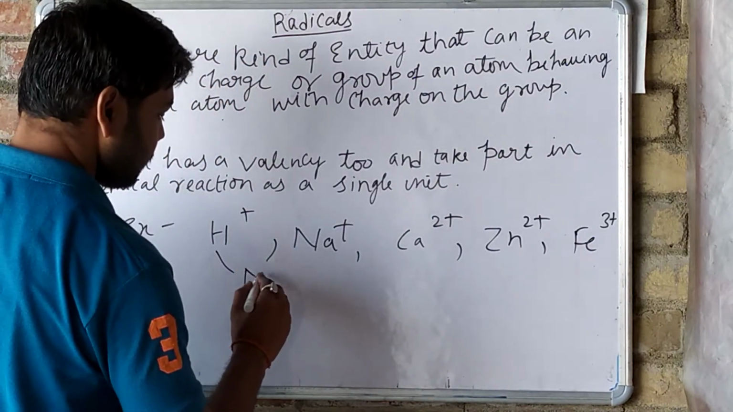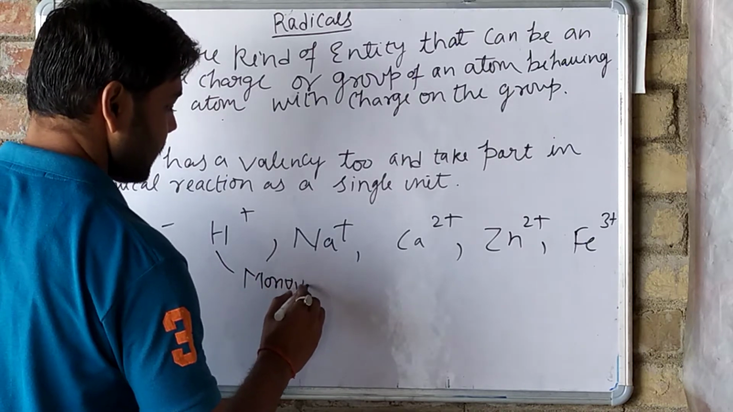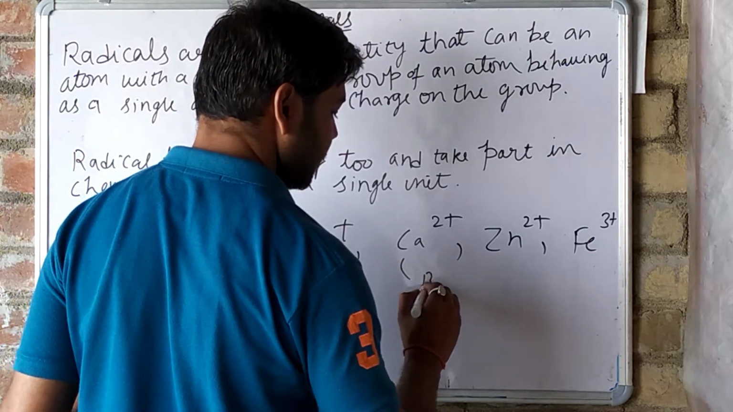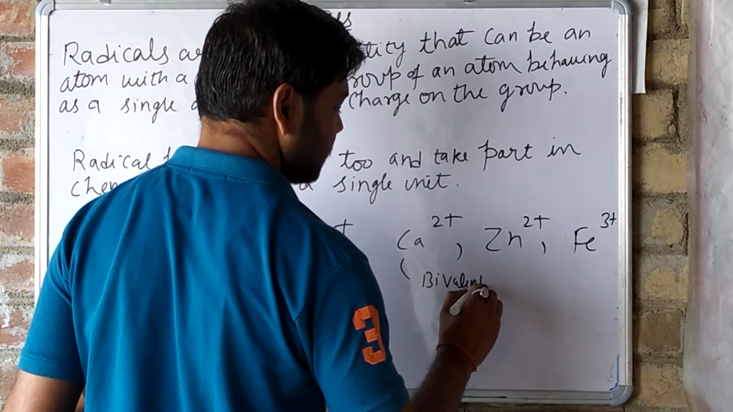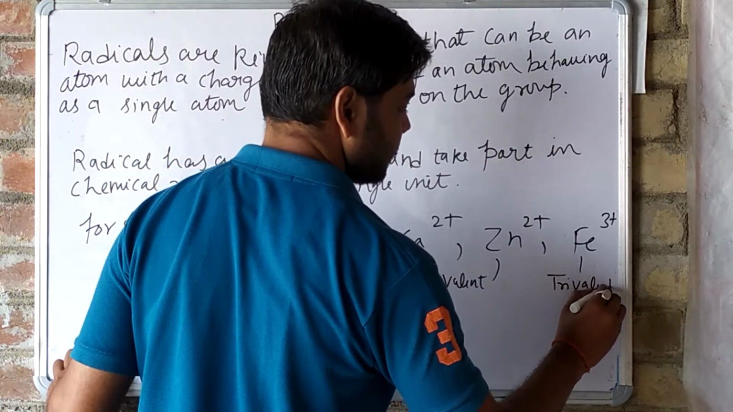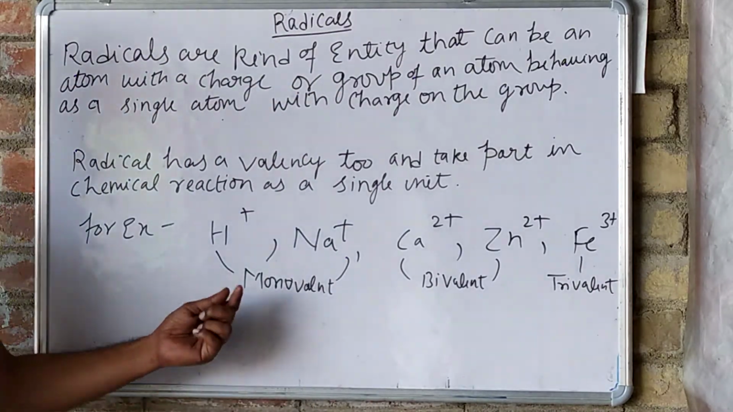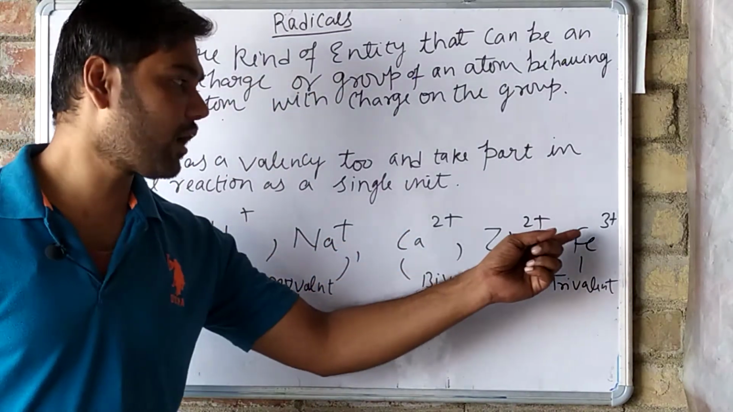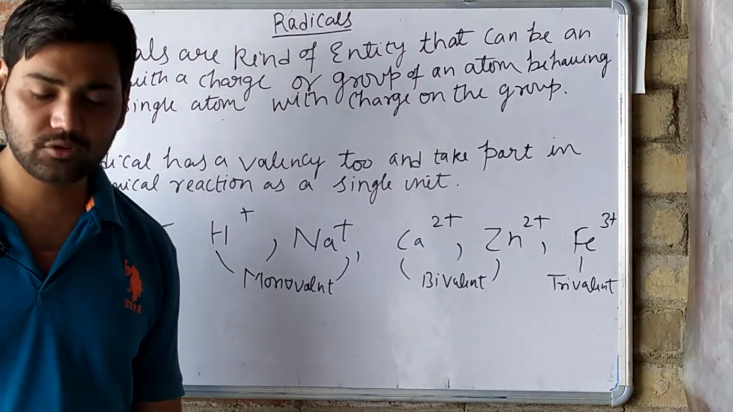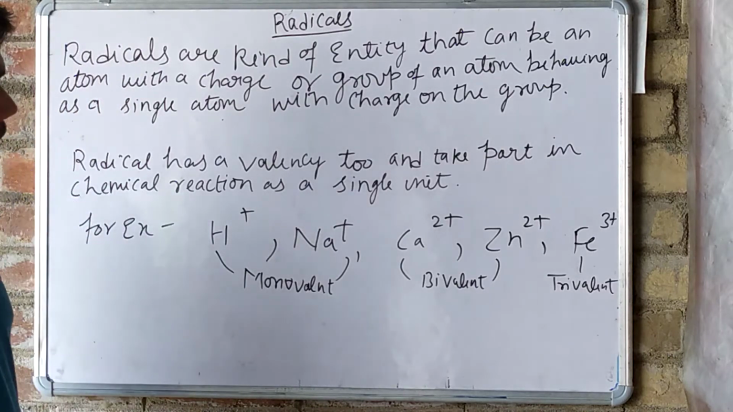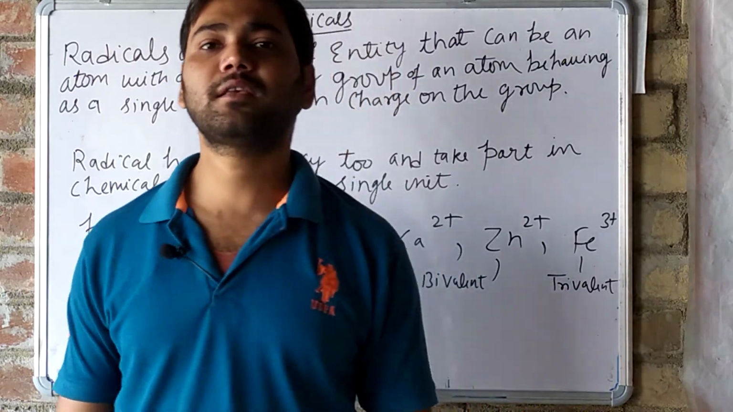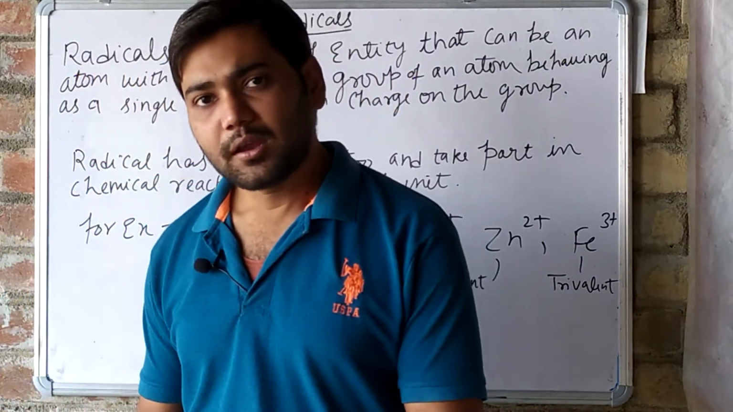This is monovalent, this is bivalent, this is trivalent. The plus charge attached on the upper head is actually a valency only. Now see here, that charge can be positive and can also be negative. Radicals can be positive, and radicals can be negative also.